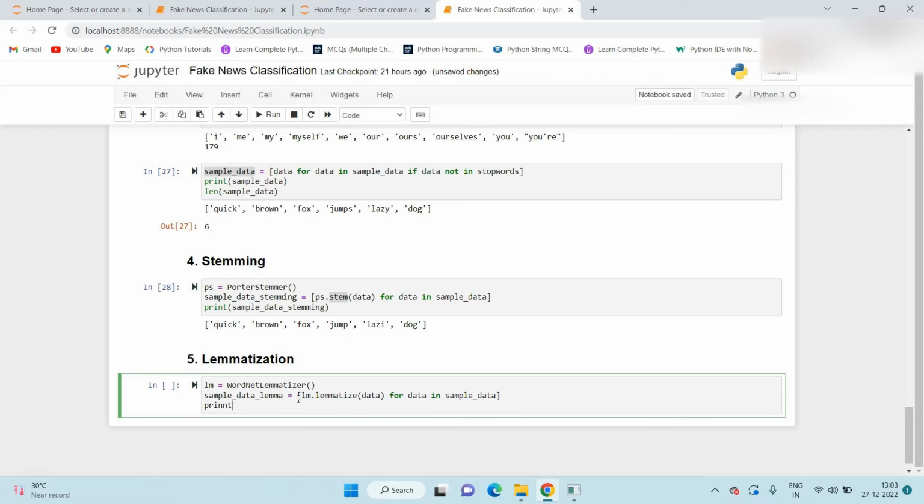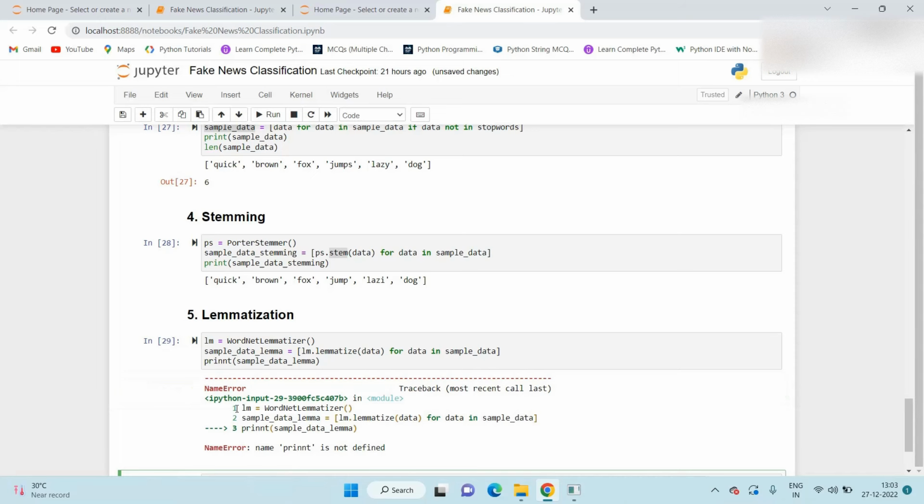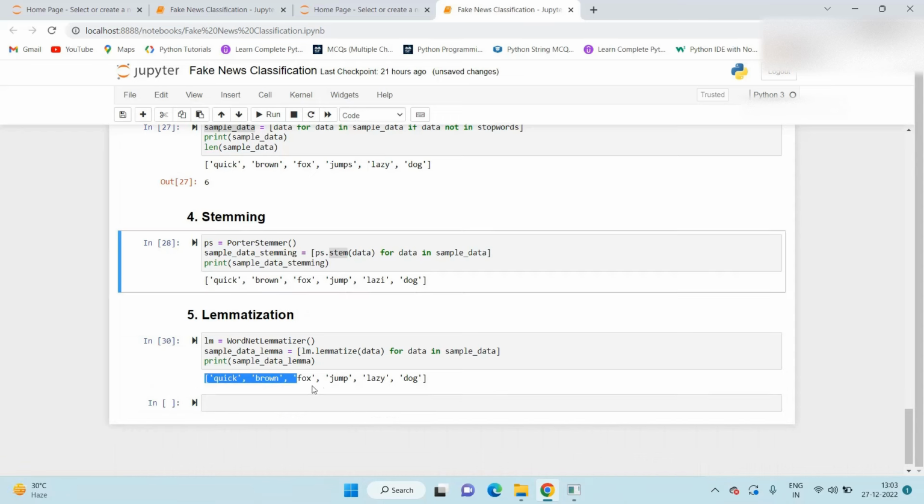Now we print sample data after lemmatization. So this is our stemming output, and this is our lemmatization output. What is the difference between these two?